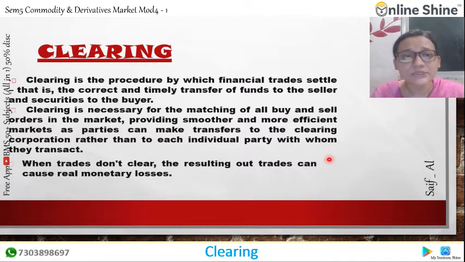When trades don't clear, the resulting trades can cause real monetary losses. If there is any delay in the payment or delay in the security supply, there will be a complete monetary loss.